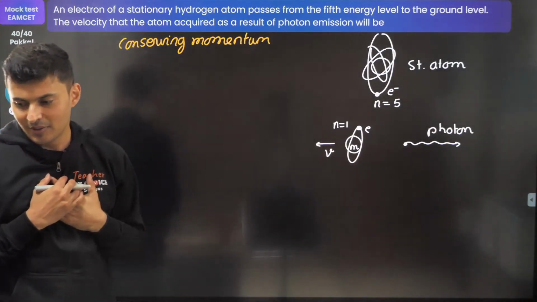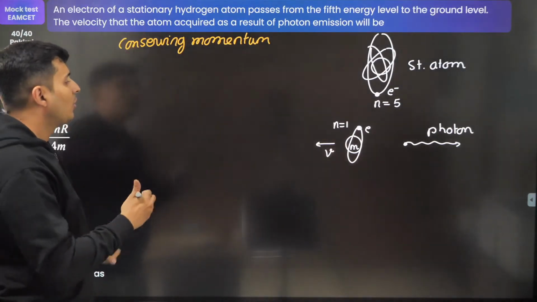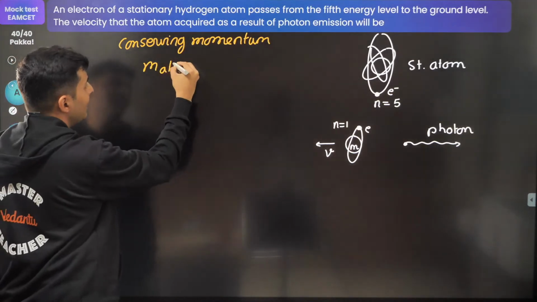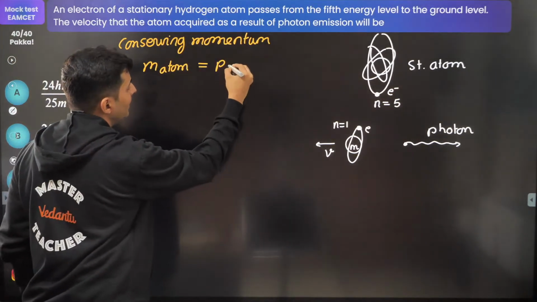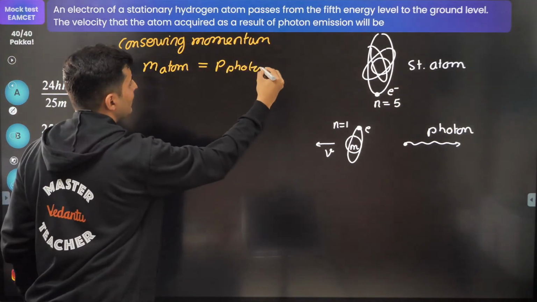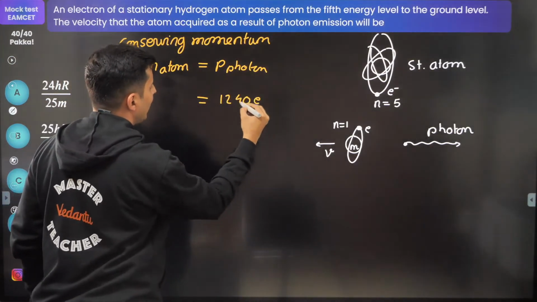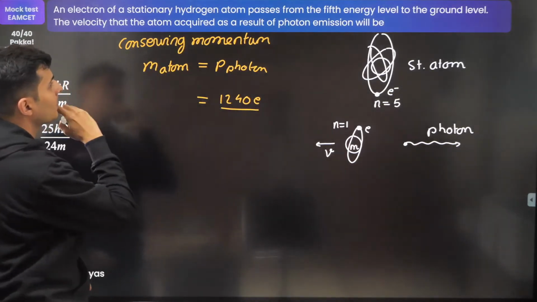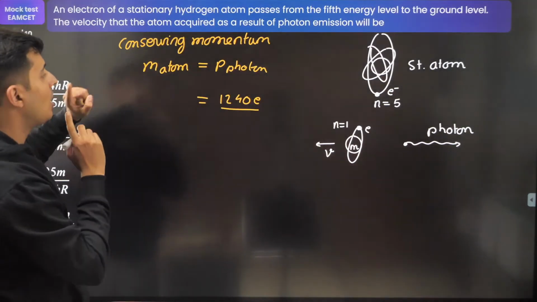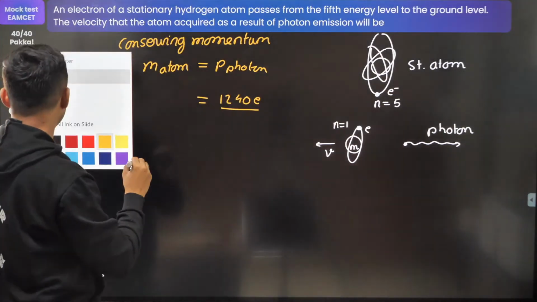Now, conserving momentum, the momentum of the atom is the momentum of the photon. What is the momentum of the photon? It is nothing but 1240 electron volt nanometer divided by wavelength. I do not know the wavelength. Oh, I don't even have to find the value.